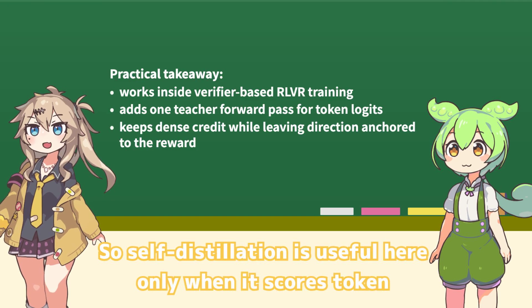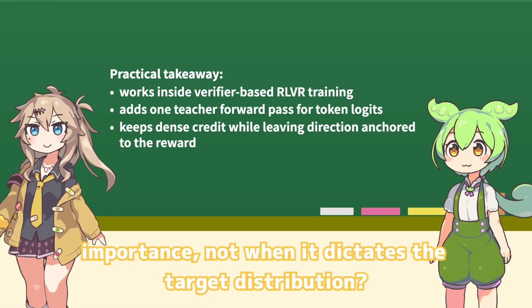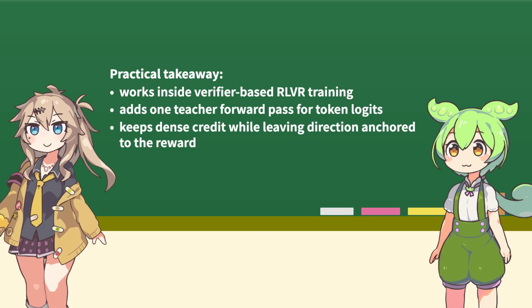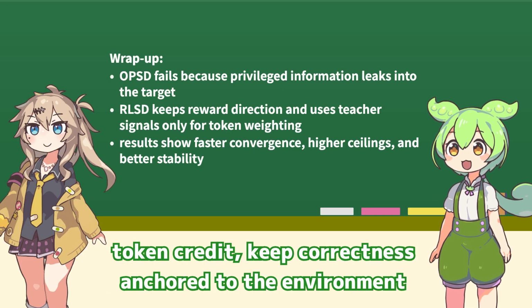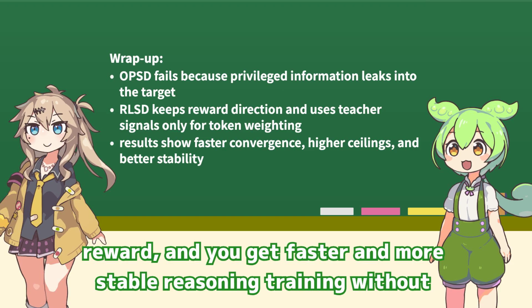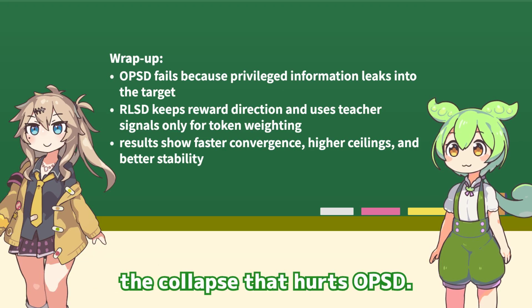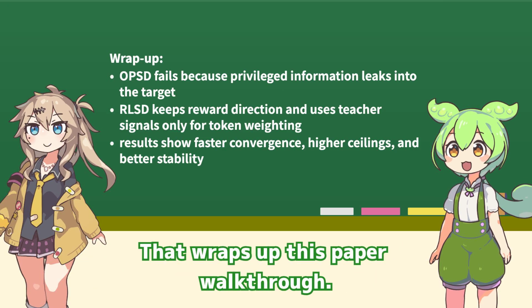So self-distillation is useful here only when it scores token importance, not when it dictates the target distribution. That is the paper's core claim. Use privileged information to scale token credit. Keep correctness anchored to the environment reward. And you get faster and more stable reasoning training without the collapse that hurts OPSD. That wraps up this paper walkthrough.